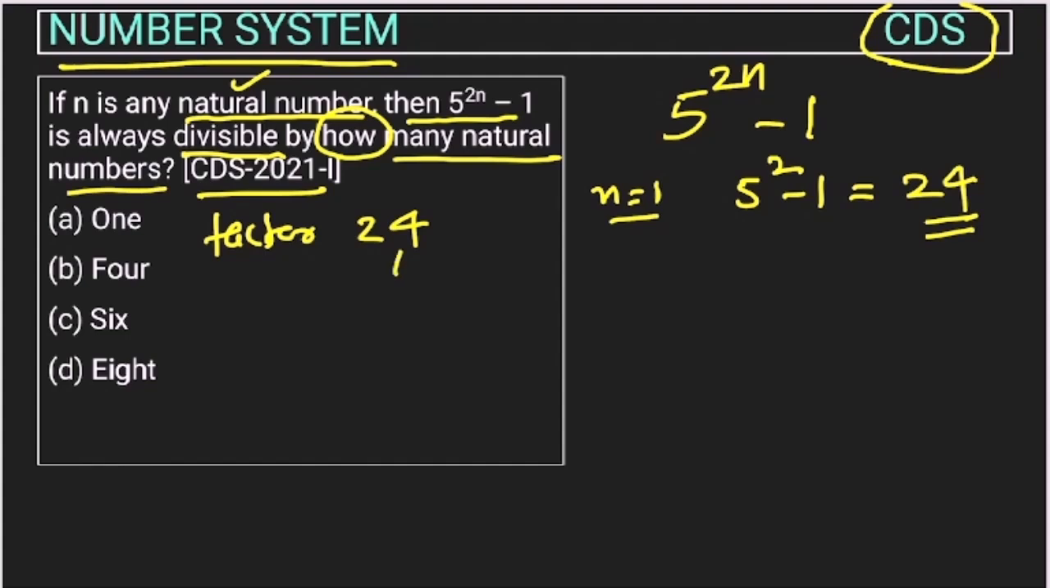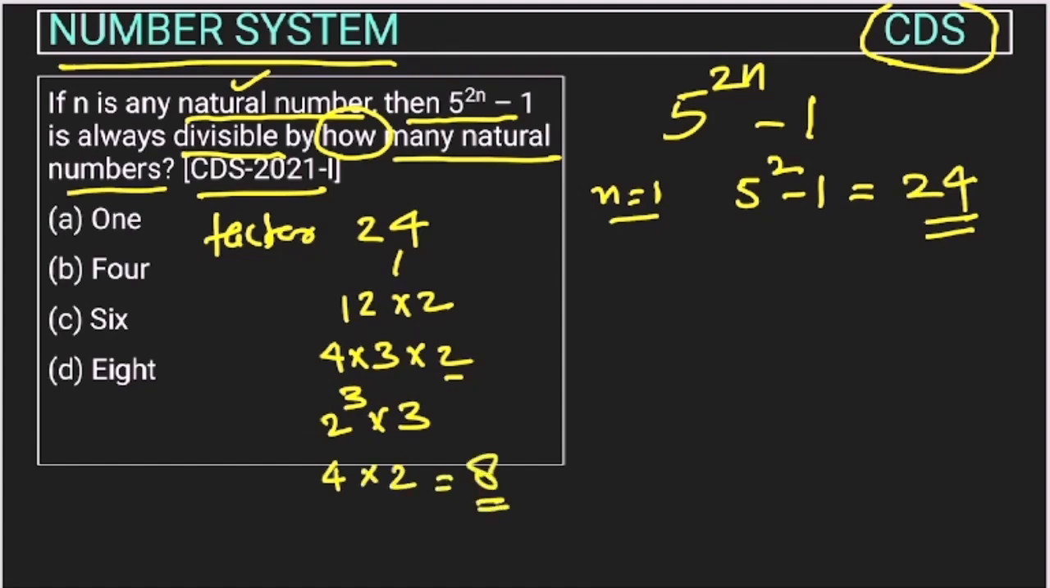So this will be 12 into 2. This 12 can be 4 into 3 into 2, so this will be 2 square, and the other 2 is here. So this will become 2 cube into 3. So the total number of factors will be 3 plus 1, 4, and here 2, so the total factors will be 8. So this is divisible by a total of 8 factors.